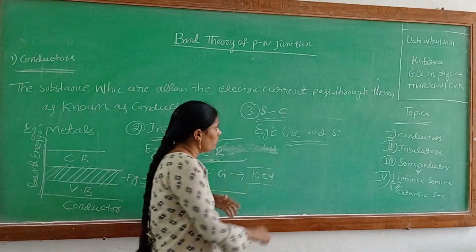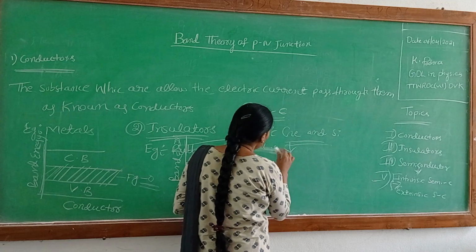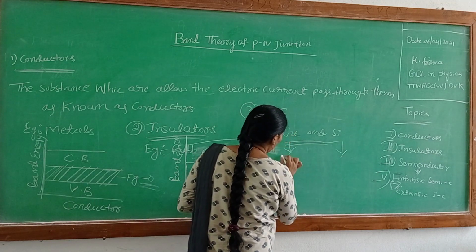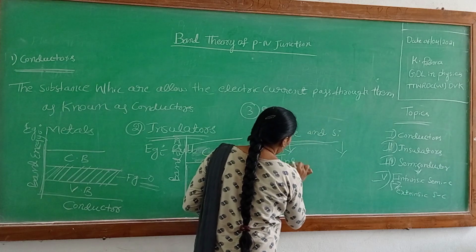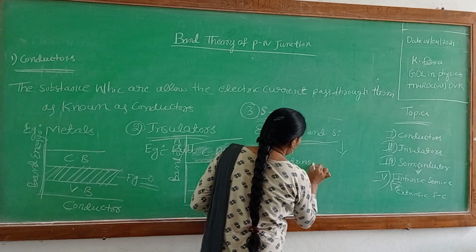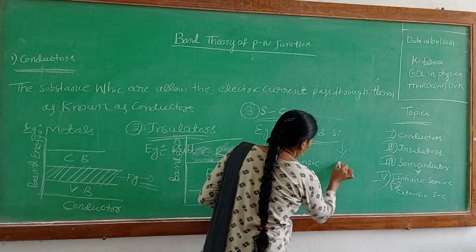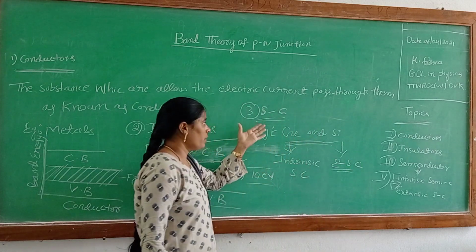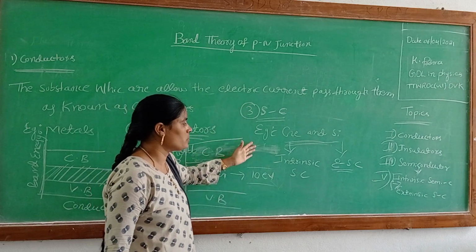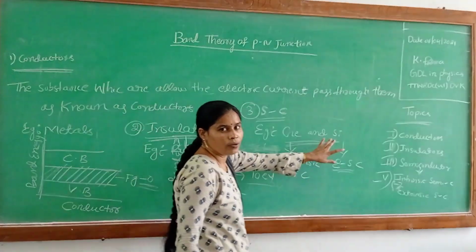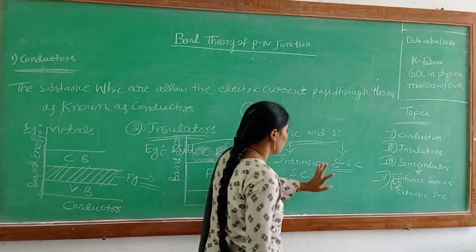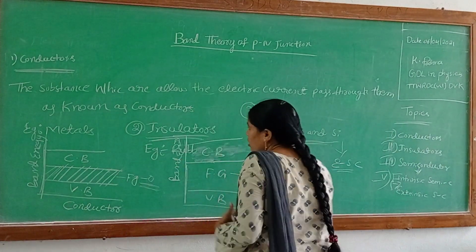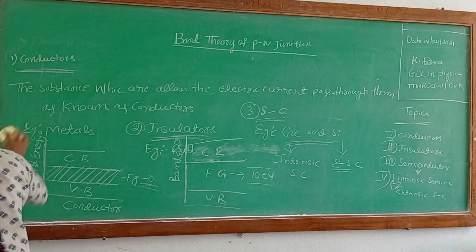These semiconductors are again of two types: intrinsic semiconductors and extrinsic semiconductors. First of all, we discuss the intrinsic semiconductor.